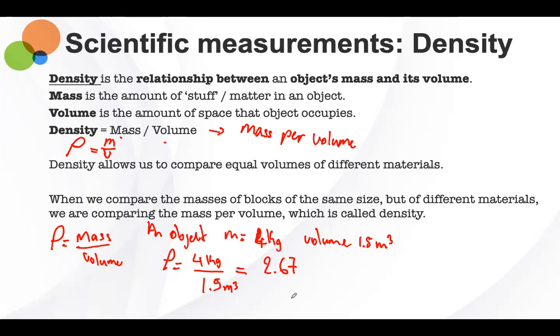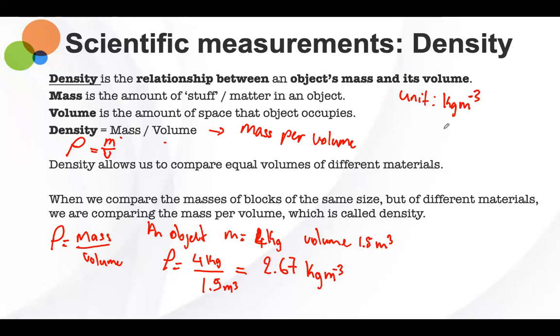All right. So the unit for density here would be kilograms per meter cube. So the unit for density equals kilogram per meter cube.